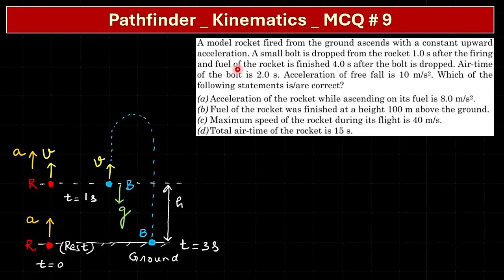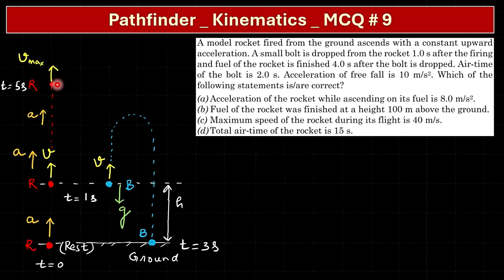And the fuel of the rocket is finished 4 seconds after the bolt is dropped. At this moment the bolt was dropped, so after 4 seconds the fuel would end. That means at t is equal to 5, its fuel would end. Till the fuel is there, it would be moving with the same acceleration a. So at t is equal to 5, its acceleration is there and velocity is increasing.